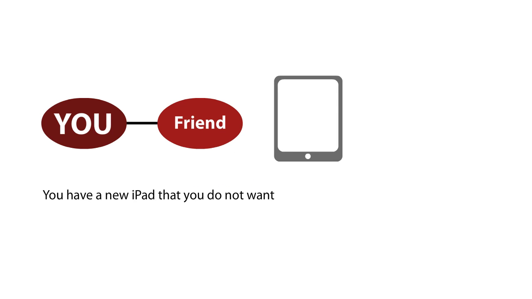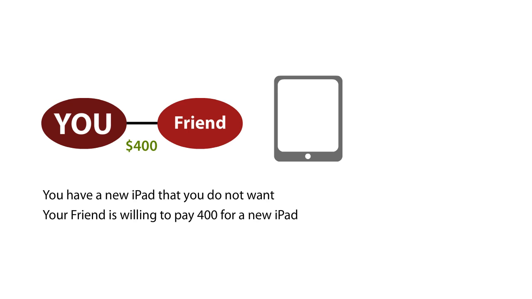But you have a friend who wants a new iPad, and that friend is willing to pay, if they have to, $400 for a new iPad. So let's have you as a node, your friend as a node, and an edge between you, indicating that you can exchange. And that exchange would generate a value of $400. The iPad you have is worth nothing to you. It would be worth $400 to your friend. So we've gotten away from a value of 1. We just made it 400. Your friend, of course, could alternatively buy a new iPad from Apple.